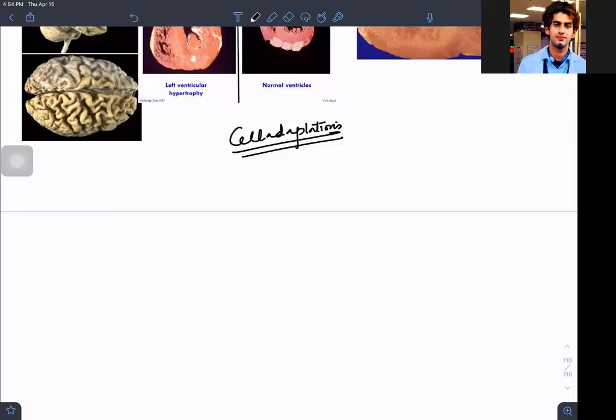A cell can show you atrophy. A cell can show you hypertrophy. It can show you hyperplasia. It can show you aplasia. There are so many things it can show. It can show you metaplasia. It can show you dysplasia, isn't it? So we will have to read those.